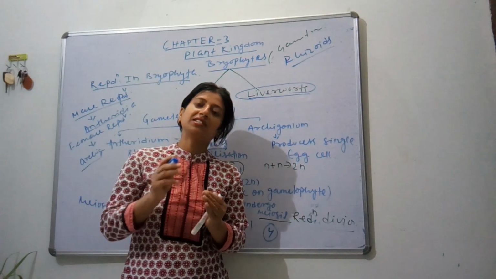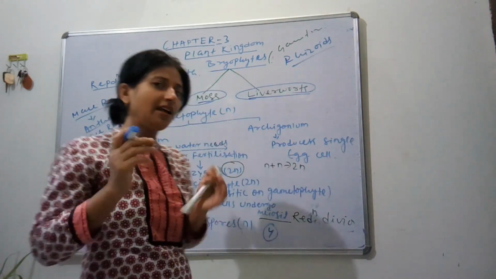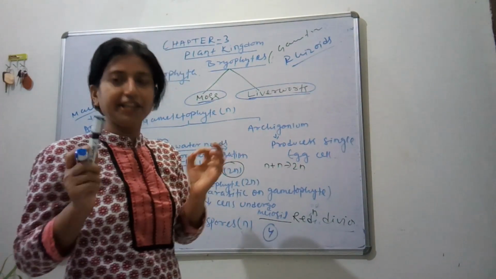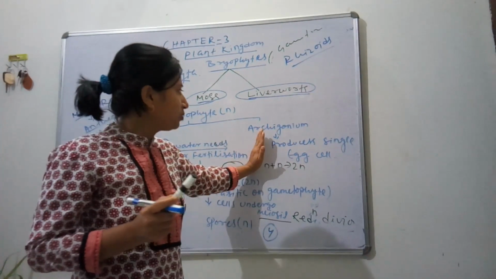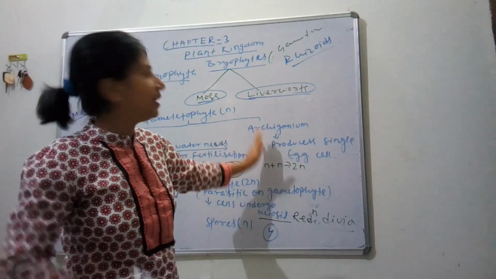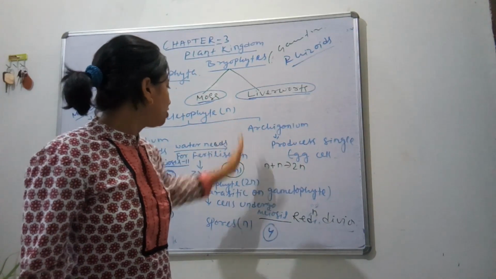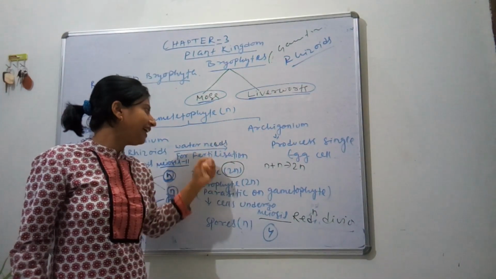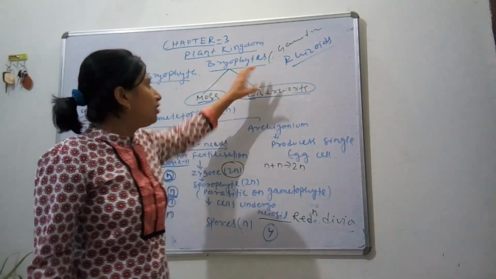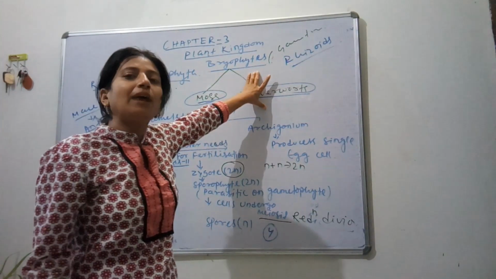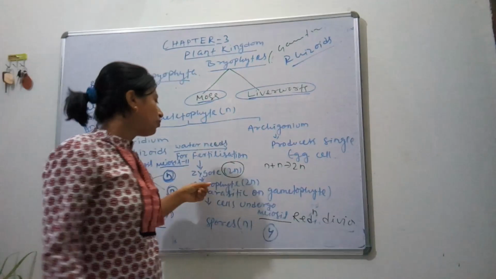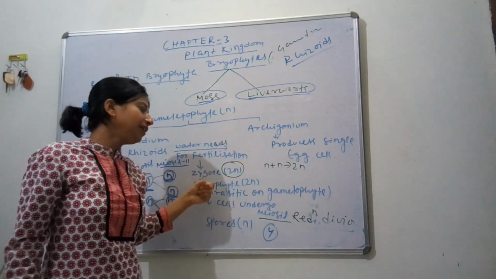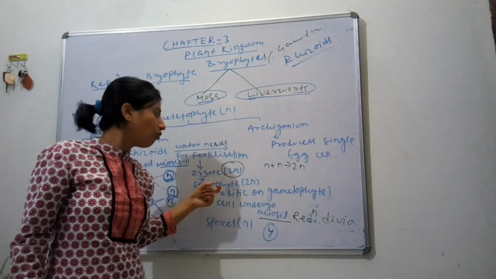Here the sequence is something different when I teach you pteridophyta. In pteridophyta you can easily differentiate the sporophytic and gametophytic phases. Here the plant body shows both phases, but the whole plant body which should be diploid is not diploid. Here it is haploid, and the sporophyte is diploid, but it does not grow as the whole plant.